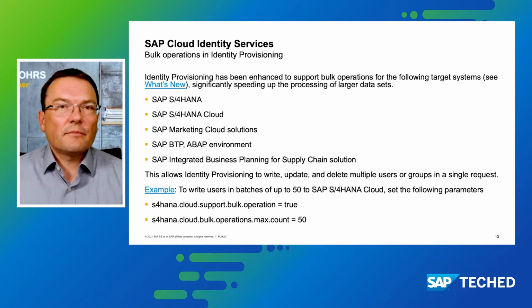You can enable the bulk mode, as you can see here on the lower part of the screen, by setting first the flag that for a specific system connection in IPS, bulk mode shall be enabled. And then you can also specify how many operations shall be part of the package that's then sent in bulk mode to that business application for processing.